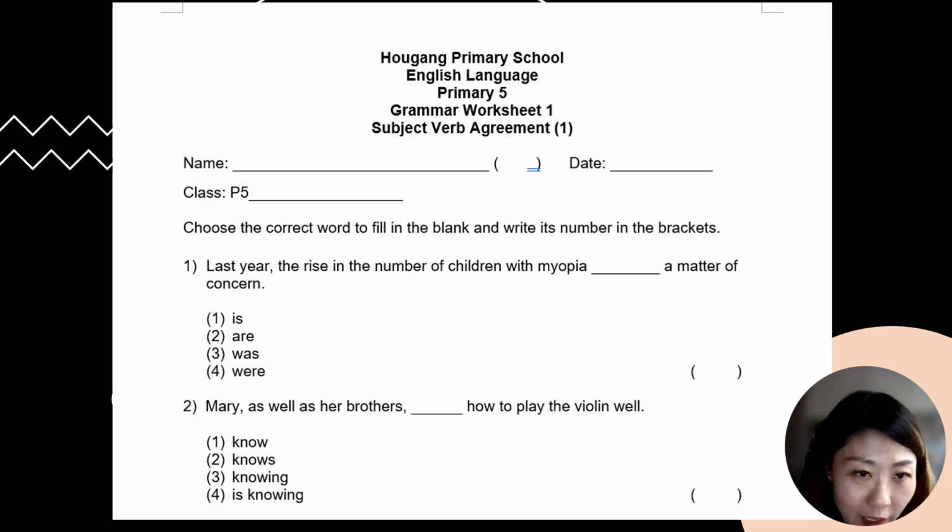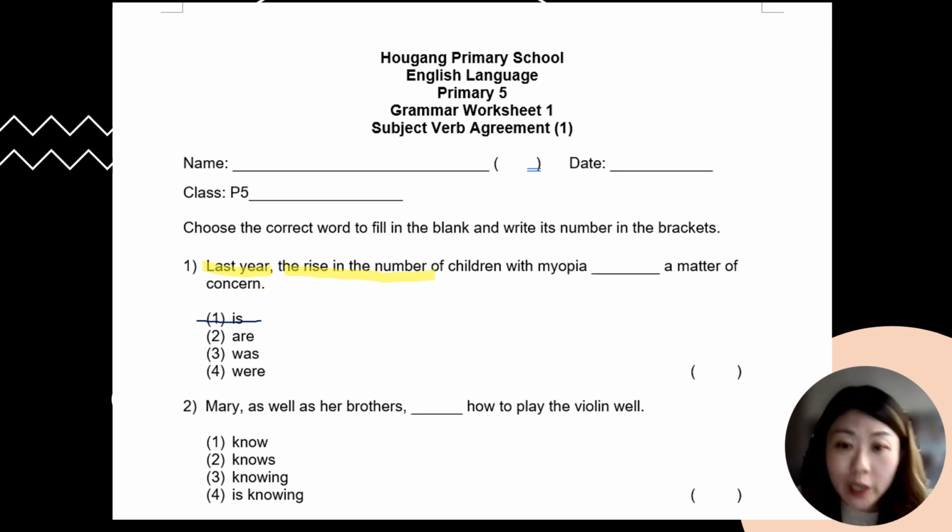Last year, I will need to highlight this because it is past tense. The rise in the number of children with myopia, which means short-sightedness, and this rise in the number, I'm going to highlight that as well, blank, a matter of concern. So in this question number 1, I have options is, was, were, and because last year tells me that it is a past tense question, I am not going to consider number 1. So let me see whether I am neat or not using my mouse to write. So I'm going to cancel out 1.